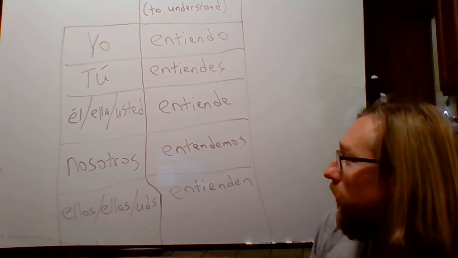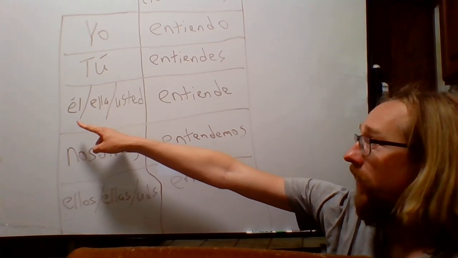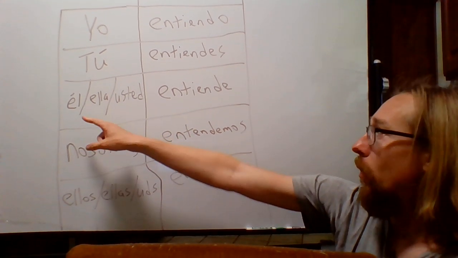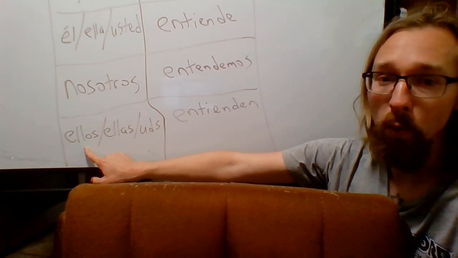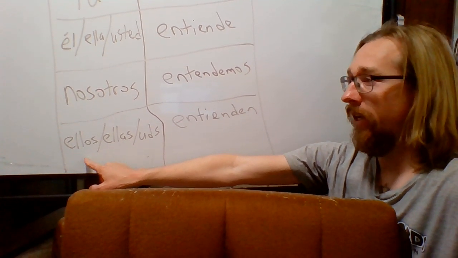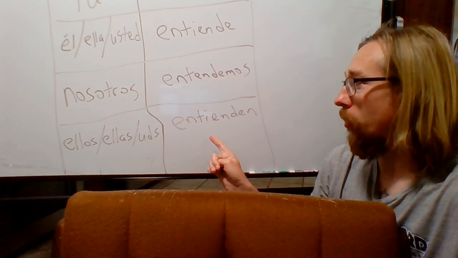Okay? Now remember that instead of él, I could say Raúl. If I say Raúl understands, you would just say Raúl entiende. I could say Raúl y José instead of ellos, because Raúl y José are two people. Same thing as saying they. So it would be the they conjugation.